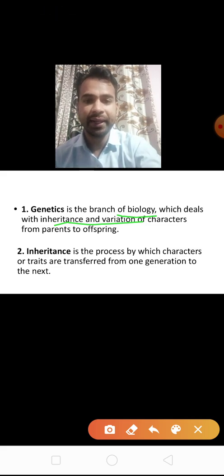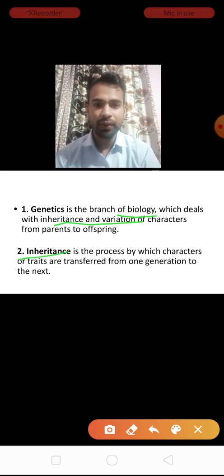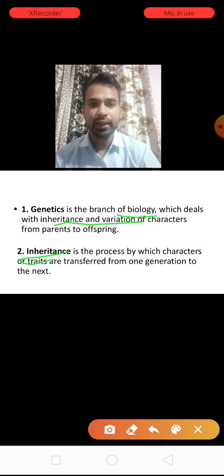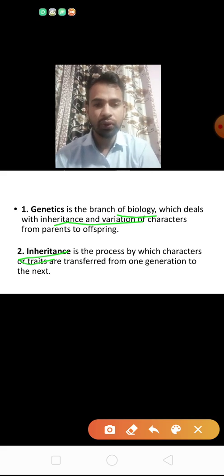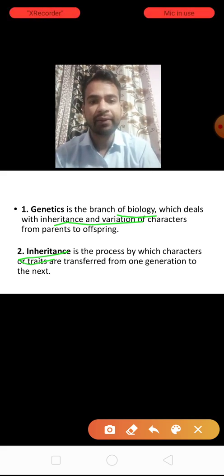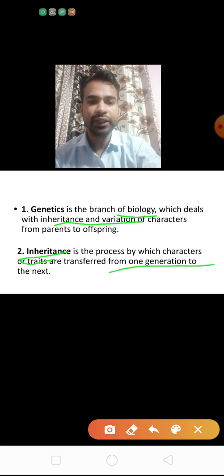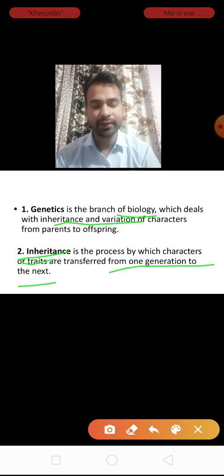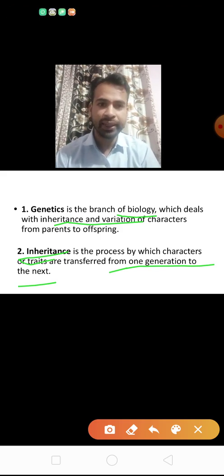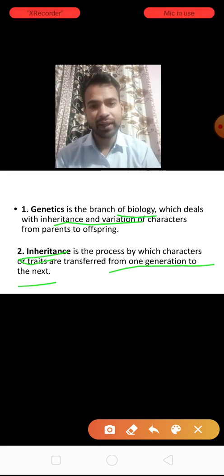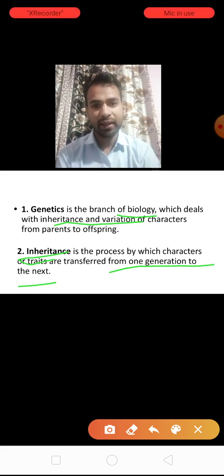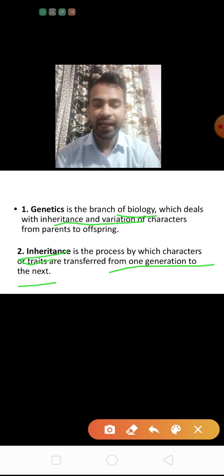Next term is inheritance. As I told you, it is a process by which characters or traits are transferred. So in inheritance, the characters are transferred from one generation to the next generation. It is also known as heredity. In class 10th you also discussed heredity and evolution. So inheritance and heredity are the same term.